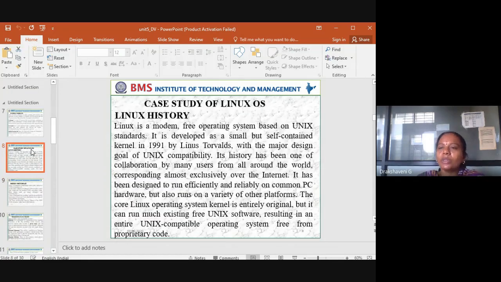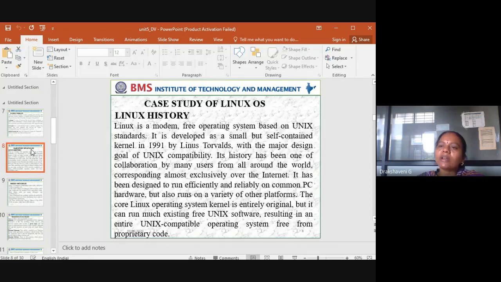And we have started with the case study of the Linux operating system. And we have seen about the history of Linux: who developed it and in which year. We know that in the year 1991, Linux was developed by a person called Linus Torvalds. But what did he do?